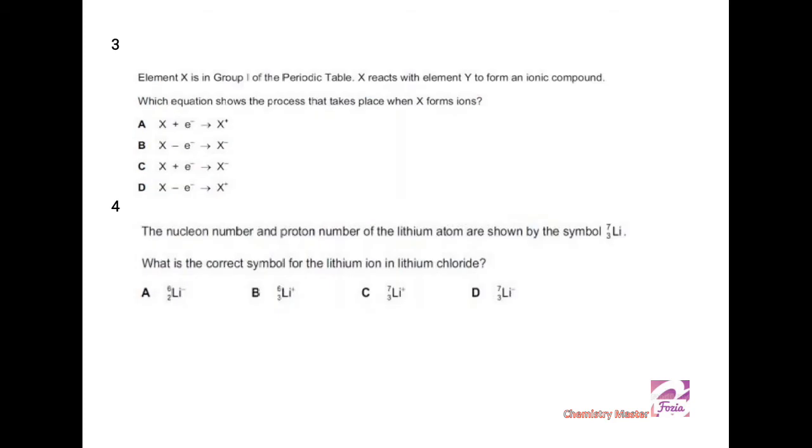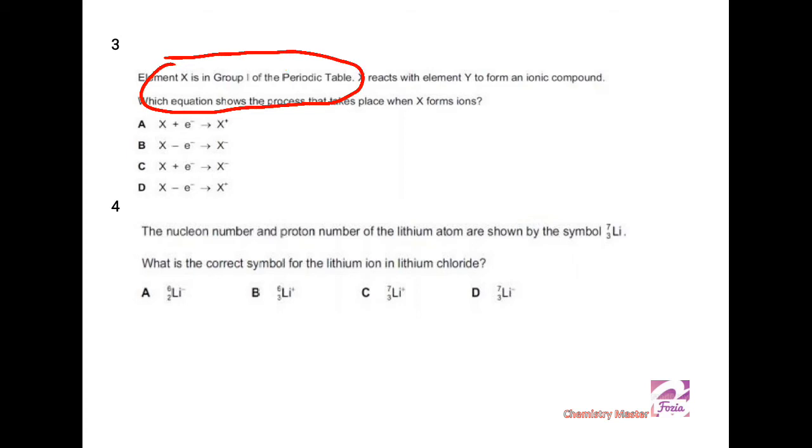MCQ number 3. Element X is in group 1 of the periodic table. Group 1 means it has only 1 electron in its outermost shell. The next information is that it reacts with element Y to form an ionic compound. Which equation shows the process that takes place when X forms ions?